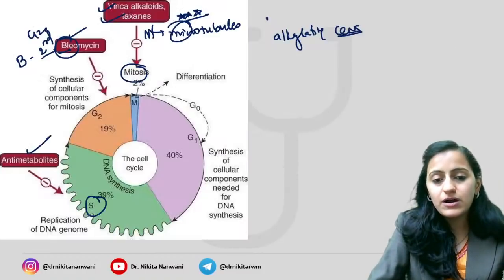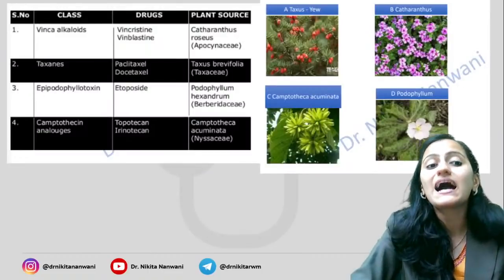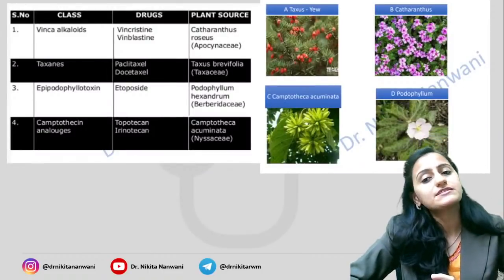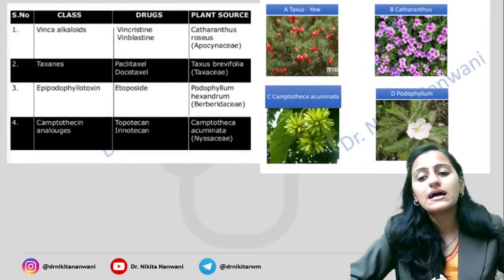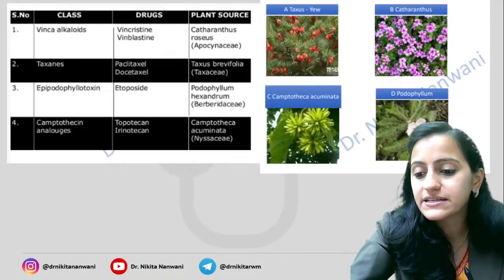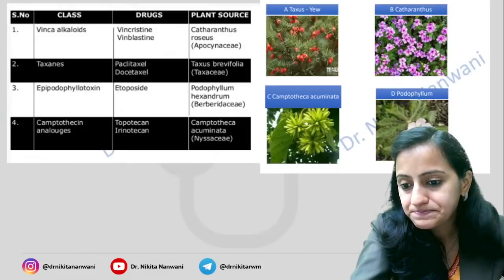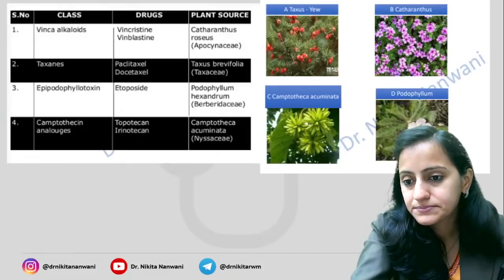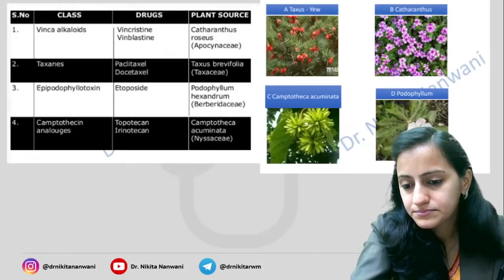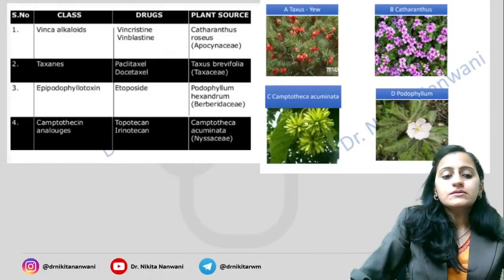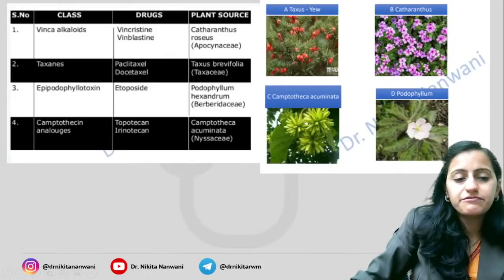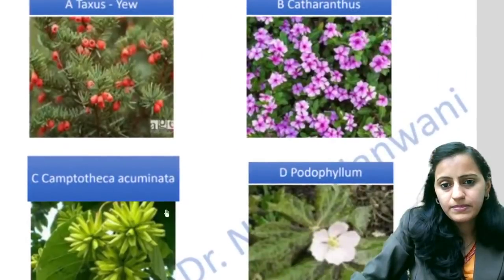All right. Now a quick one on your plant sources. If you get an image-based question like this and you are asked which anti-cancer drug is derived from these plants, how will you identify the plants? Okay. So in this image, first one, look at this.